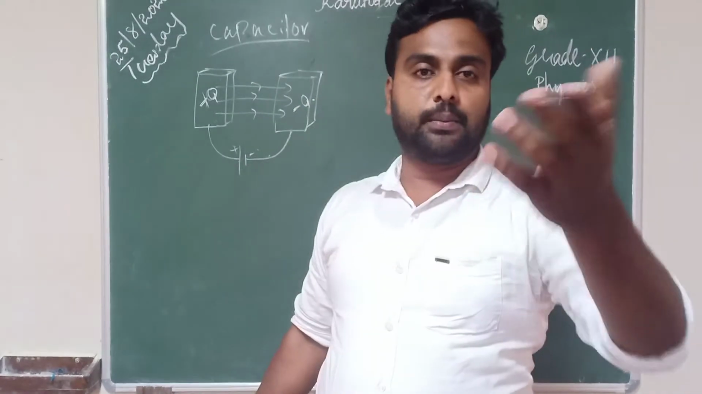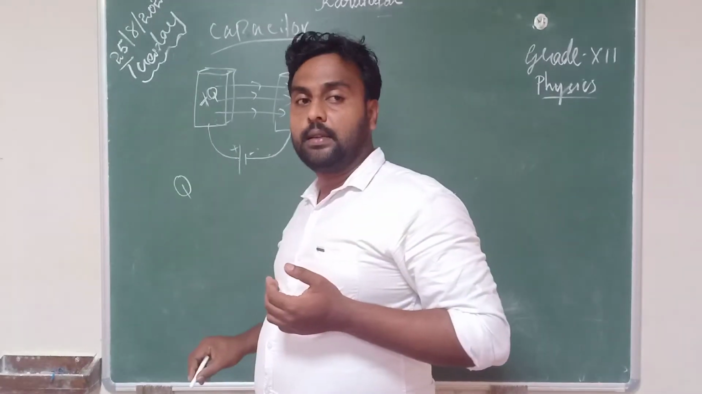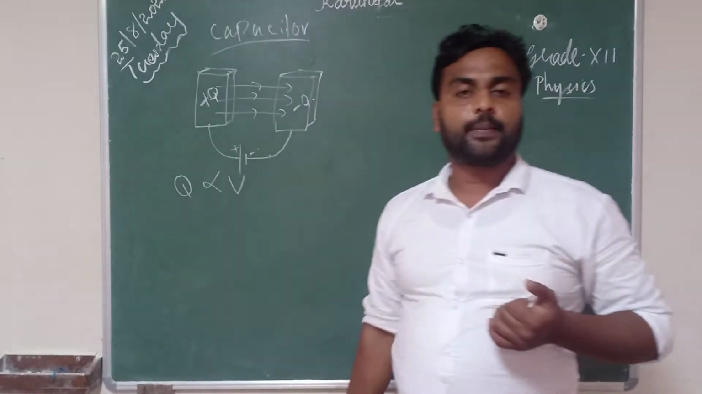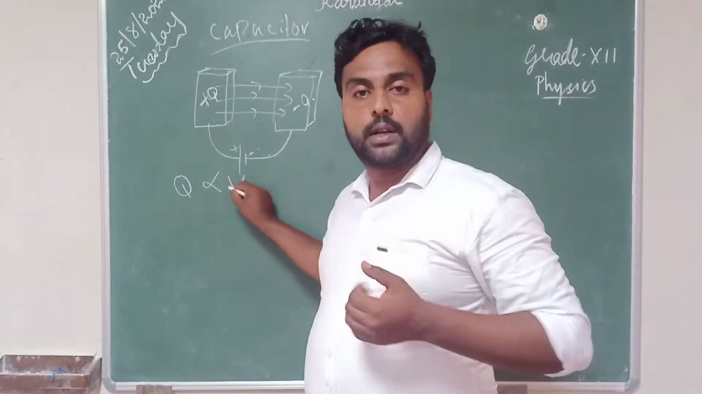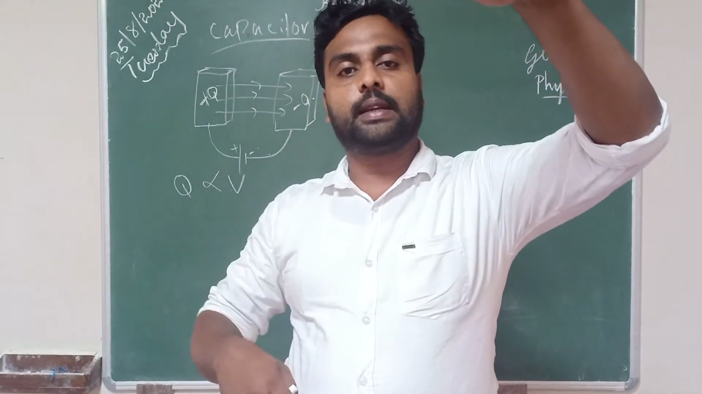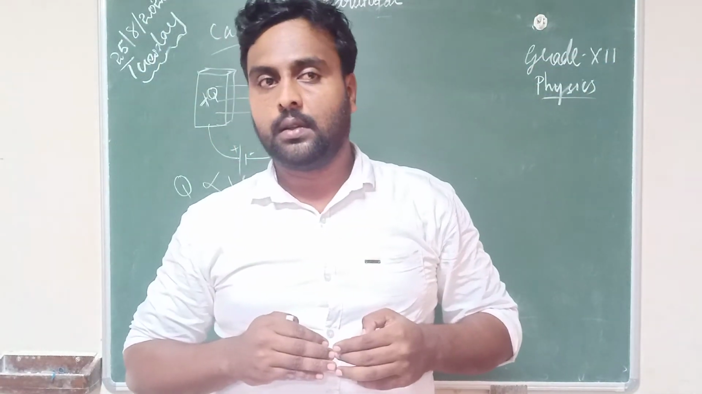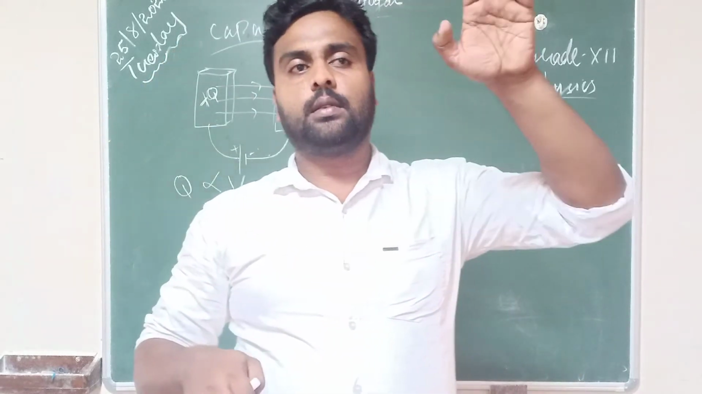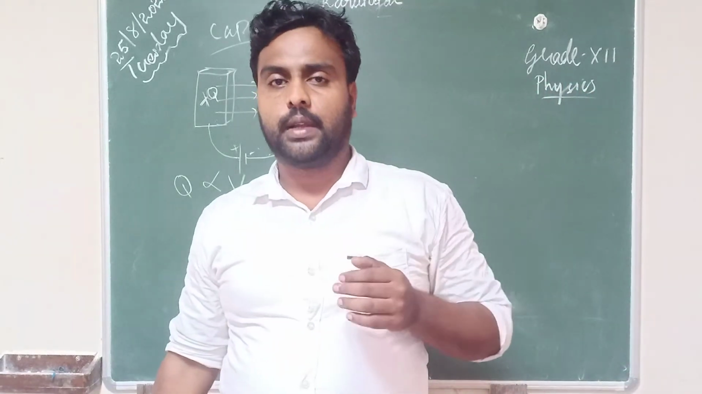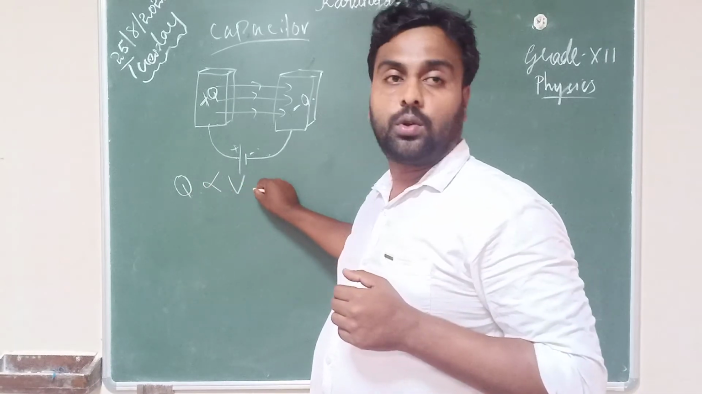Proportional to battery voltage, you all know what that means. Q means charge. Q is proportional to battery voltage V. What does that mean? Battery voltage increases, the charge inside the capacitor plate also increases. Battery voltage decreases, the charge in the capacitor plate also decreases. So we can write the relation: Q is directly proportional to V.